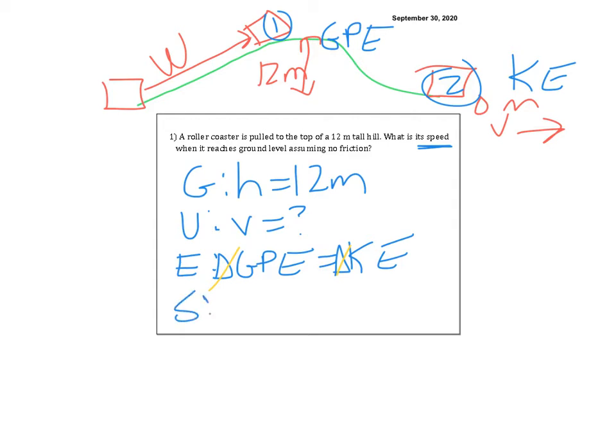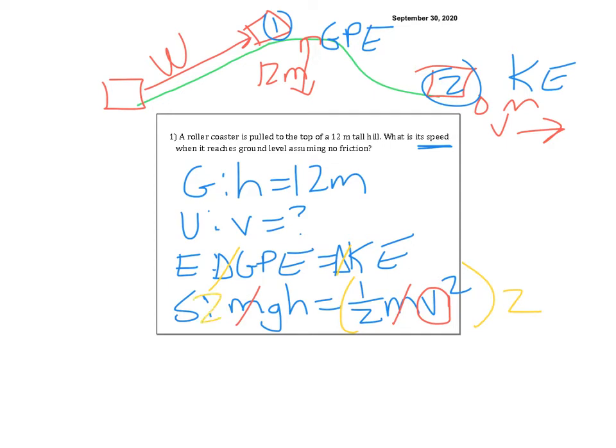And so as I'm solving it, I end up with mgh equals 1/2 mv squared. So then I can cancel out the m's on both sides. I'm trying to find v, so I'm going to multiply both sides by 2 to get rid of the 1/2, and then I'm going to take the square root to get rid of the square. So what do I end up with? I end up with v is equal to the square root of 2gh. And then I can just plug it in.